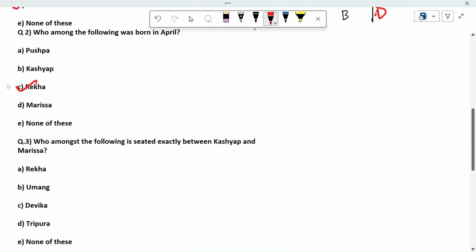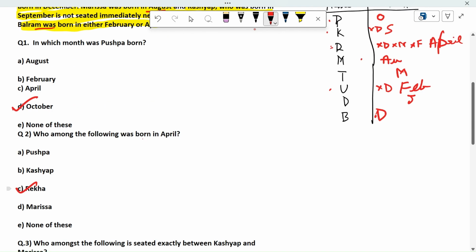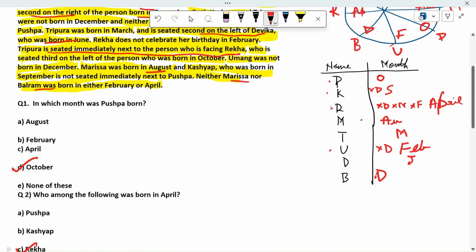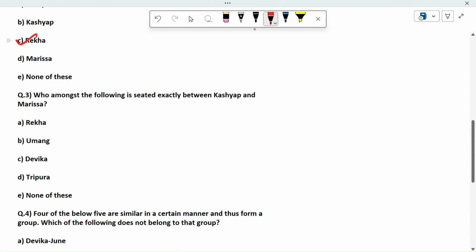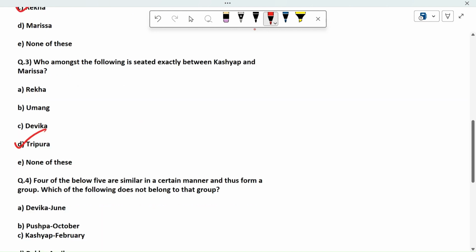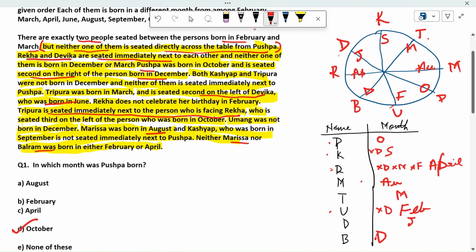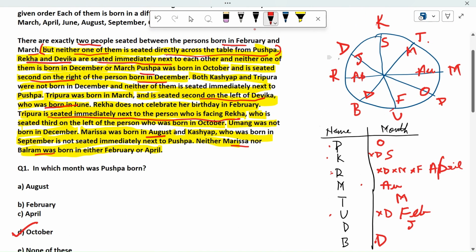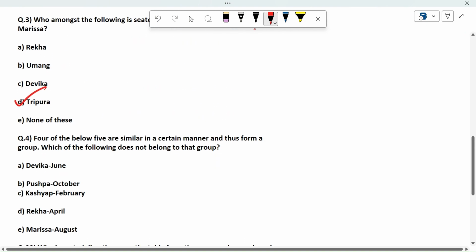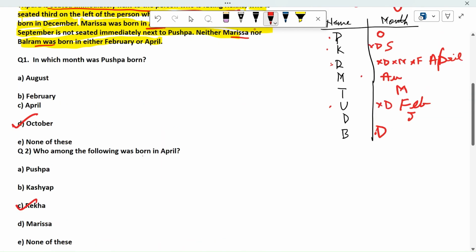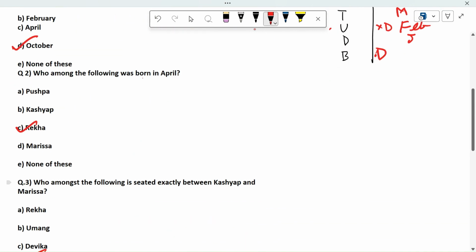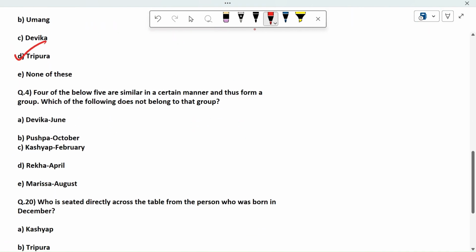So coming to the Rekha part. Who amongst the following is seated exactly between Kashyap and M? So K and M, the person is T, Tripura. Four of the below five are similar in a certain manner and thus form a group. So Devika, D and June. Okay, it is exactly their birthdays. Pushpa, October. Kashyap is February or what? Kashyap is not February, and the others have the same dates. Okay, so Kashyap and family are out of it.